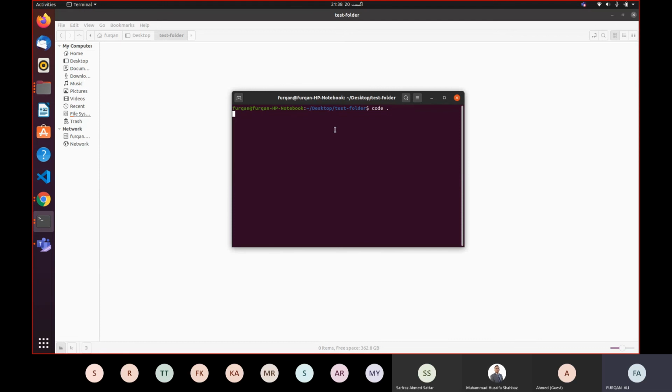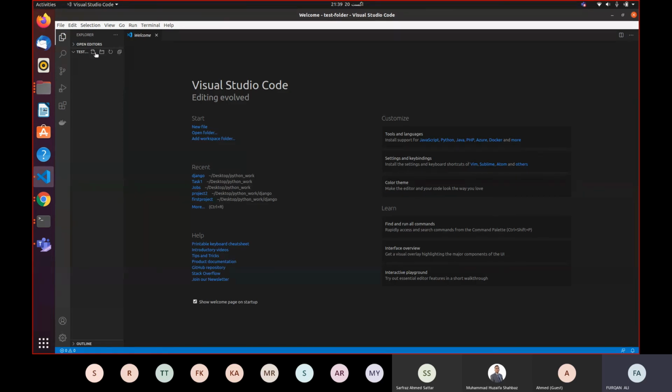Come on, dude. Why are you not opening VS Code for me? Let me try it again. Okay, now it worked. In the test folder, I'm going to create a file called index.html.